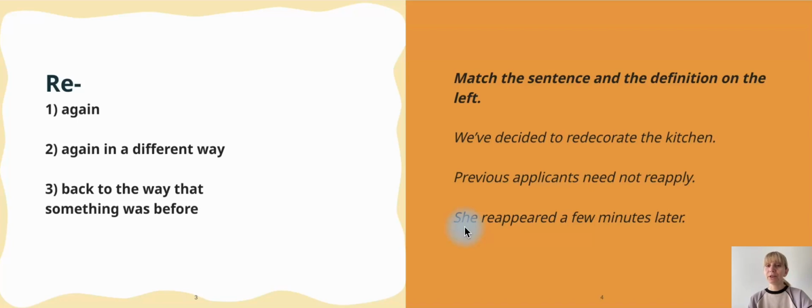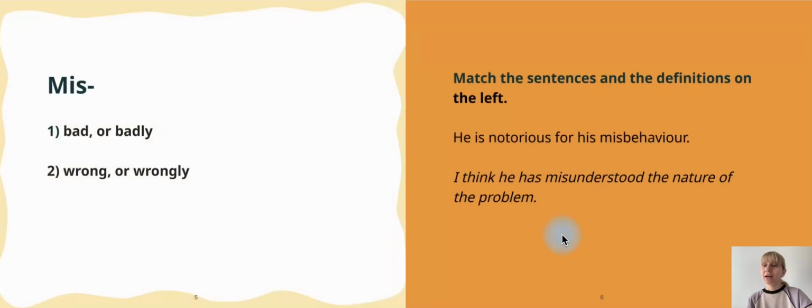Well, and the third one, she reappeared a few minutes later. It means that she came back. She appeared again. She came back to this room or place or venue. Well, let's go further. Prefix mis, which has two meanings. It means either bad or badly, depending on the part of speech, or wrong or wrongly.